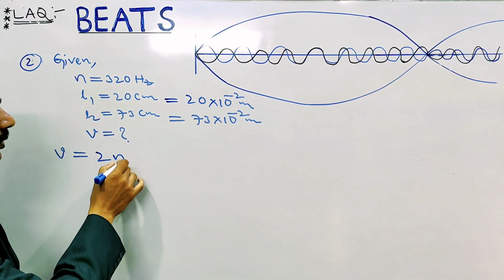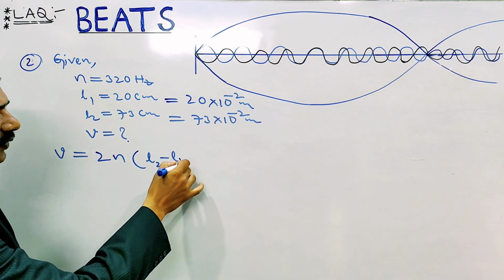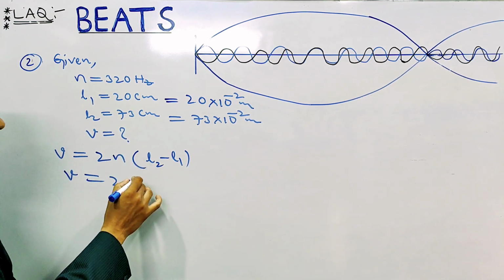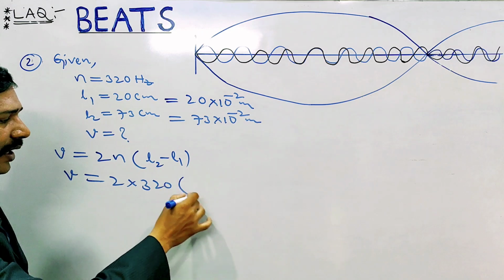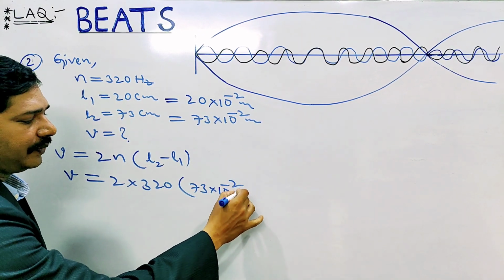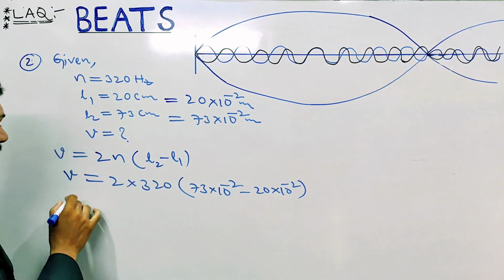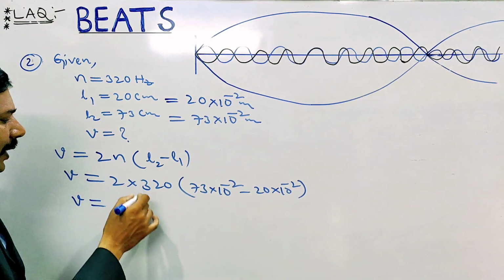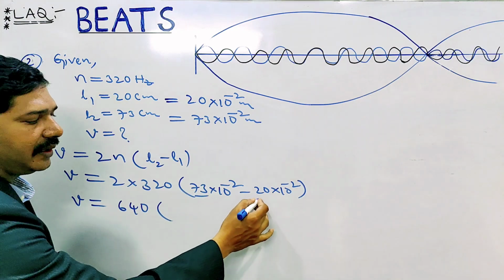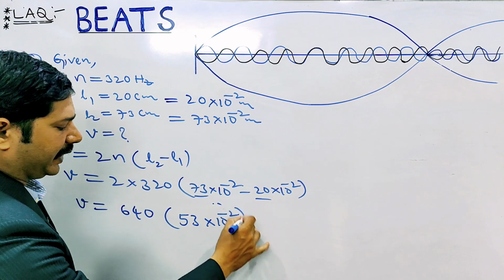What is the formula? V equal to 2n into L2 minus L1. Substitute the values. V equal to 2 into the frequency 320 and L2 minus L1, which is 73 into 10 to the power of minus 2 minus 20 into 10 to the power of minus 2. Multiplying, V equal to 640 into 73 minus 20, which is 53 into 10 to the power of minus 2.